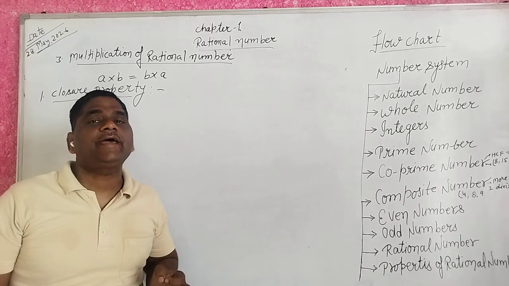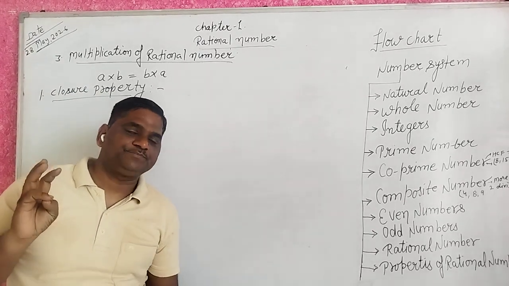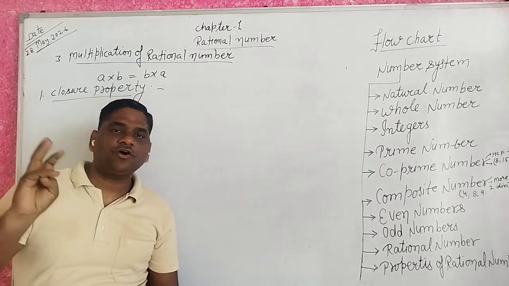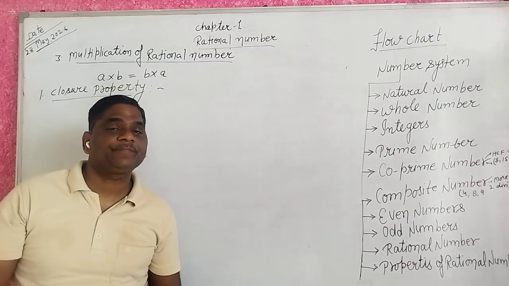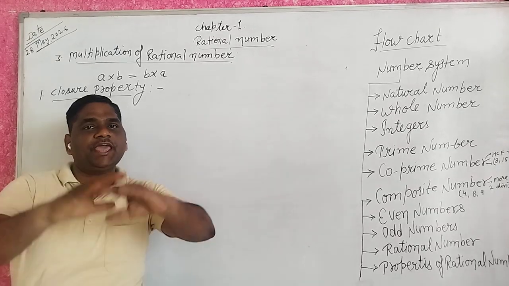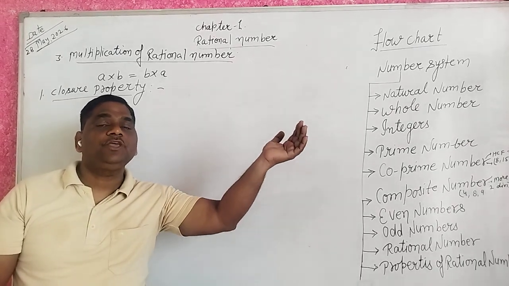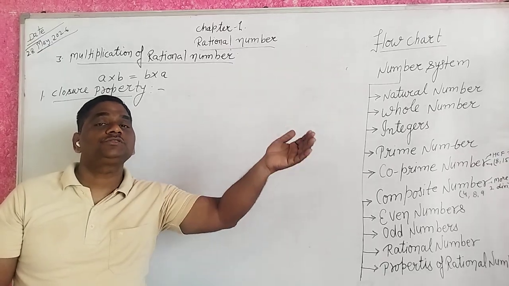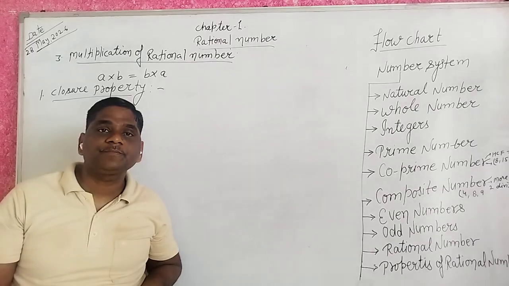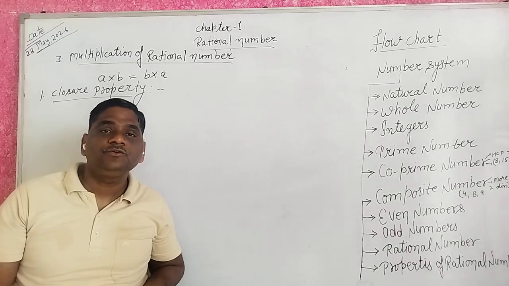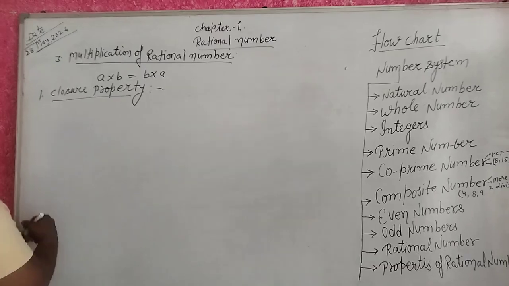It is known as the closure property. So the closure property of addition, subtraction and multiplication is the same, but where we use addition, we use subtraction second, and multiplication here. Okay guys? Yes. Second, commutative property.